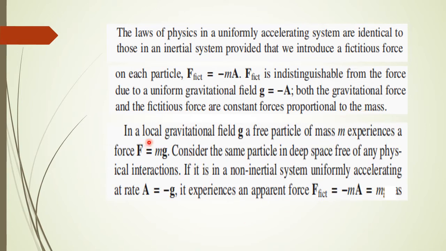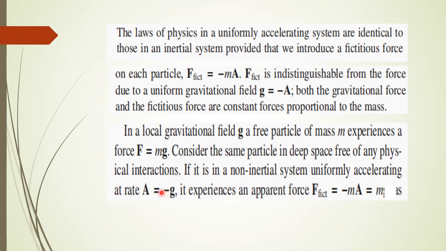So, in a local gravitational field g, a free particle of mass m experiences a force F equal to mg. Consider the same particle in deep free space. Deep free space means there is no gravitational force acting on the system. If it is in a non-inertial system uniformly accelerating at a rate a equal to minus g, then it also experiences an apparent force F fictitious equal to ma, that is equal to mg.